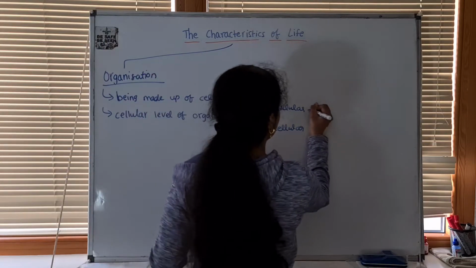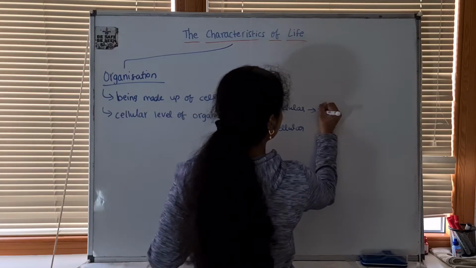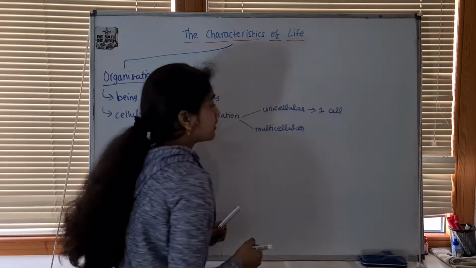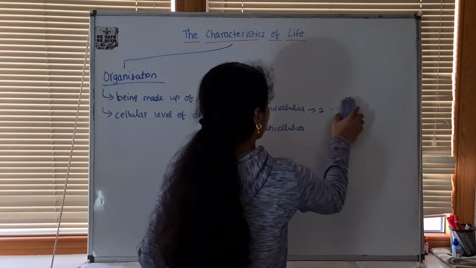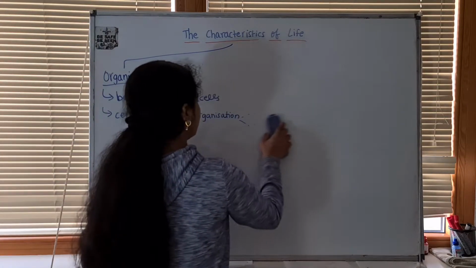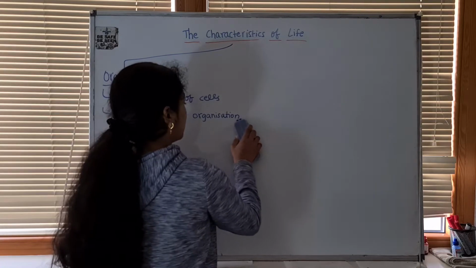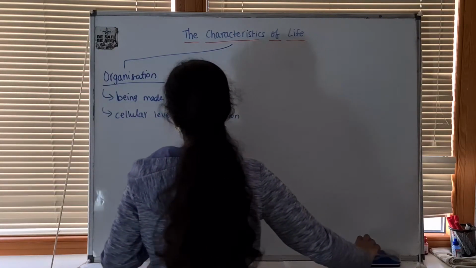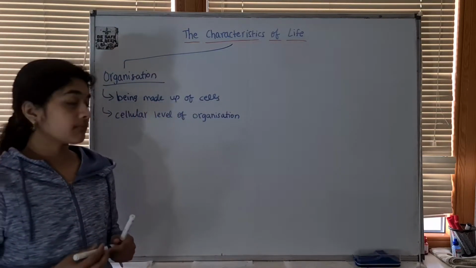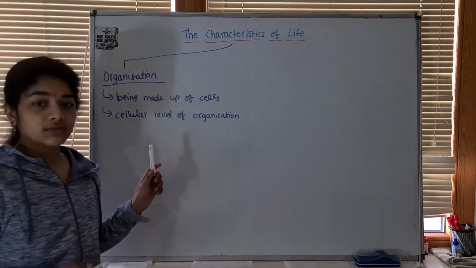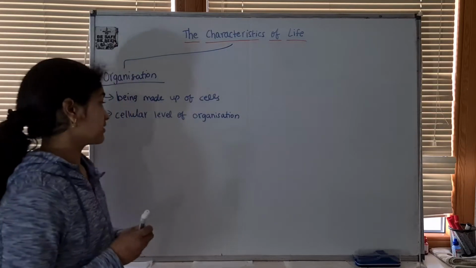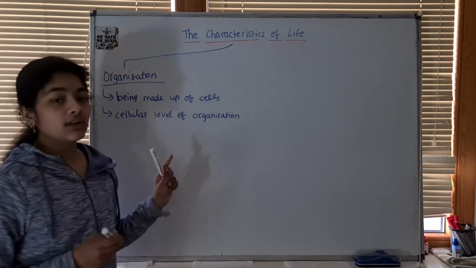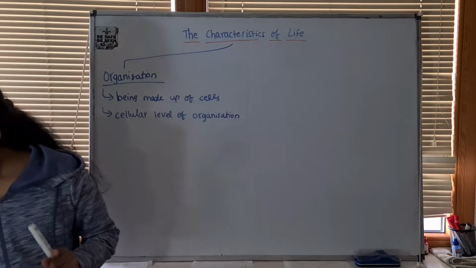Unicellular organisms are made up of just a single cell. Multicellular organisms are made up of multiple cells. Examples of unicellular organisms include amoeba. Multicellular organisms include humans, plants, and fungi, and many other organisms. So this is the cellular level of organization.